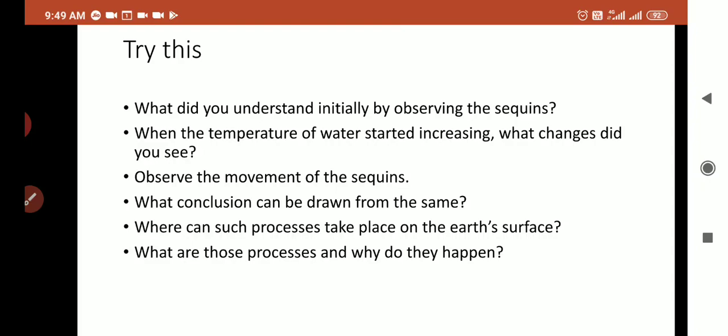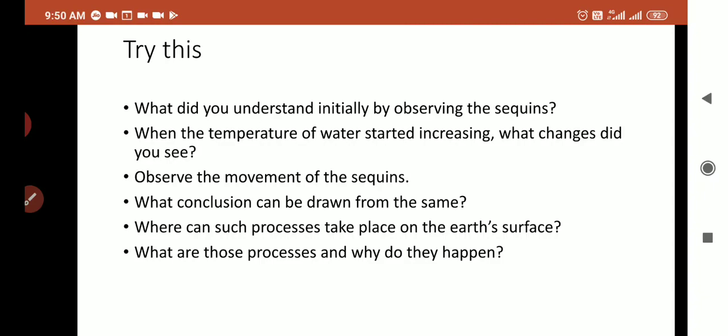Yes, very good. What is your name? Very good. Pacific Ocean, Atlantic Ocean. Okay, so this type of movement, this type of process, whatever we saw in this activity, actually happens in the oceans. Okay.